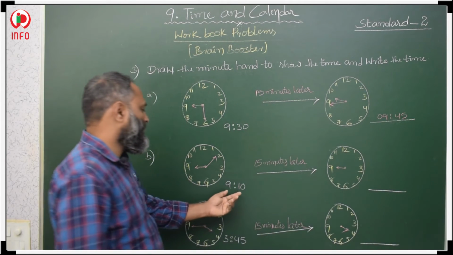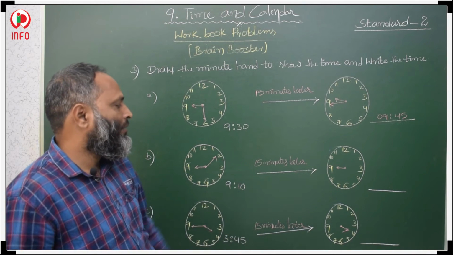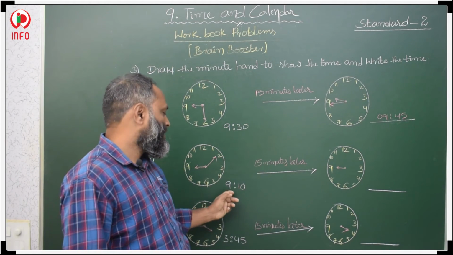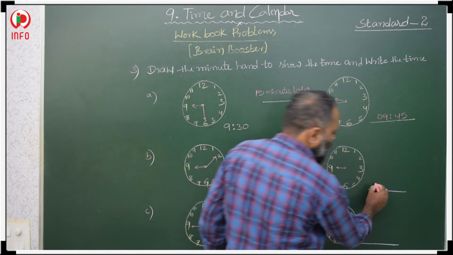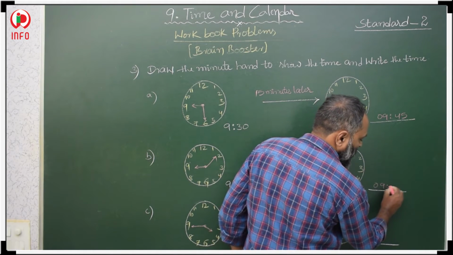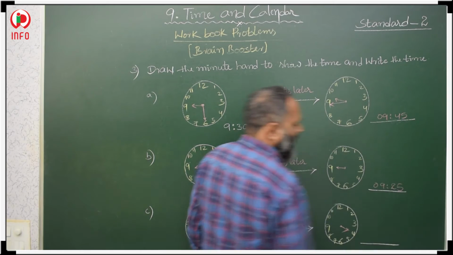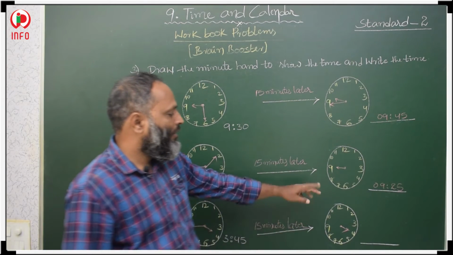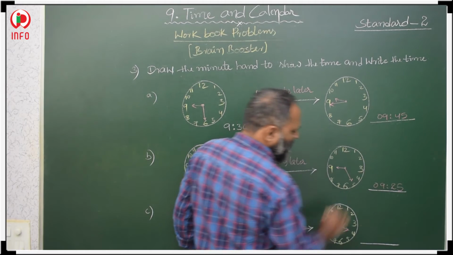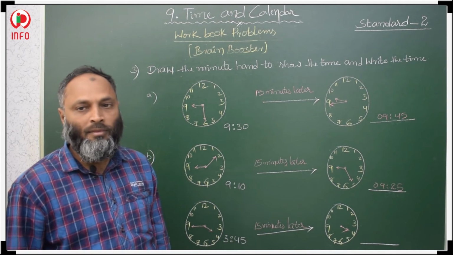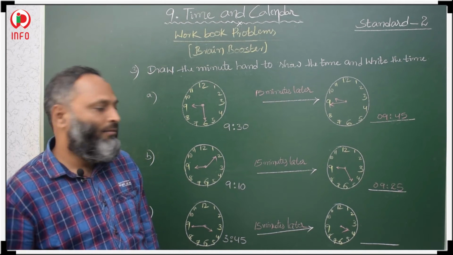Here, what is the present time? 9:10. Then 15 minutes later, so 10 plus 15 is 25. The time is 9:25. 25 means the bigger hand is at 5. 5 fives are 25. The bigger hand is at 5.